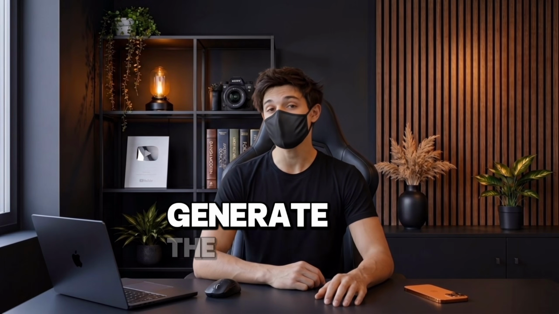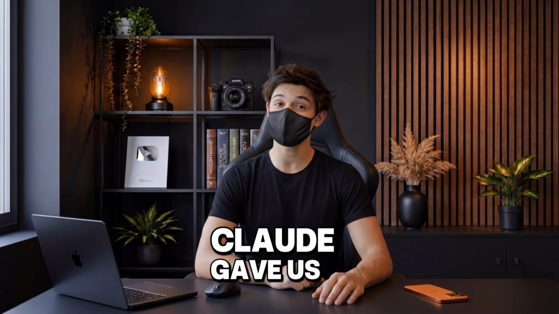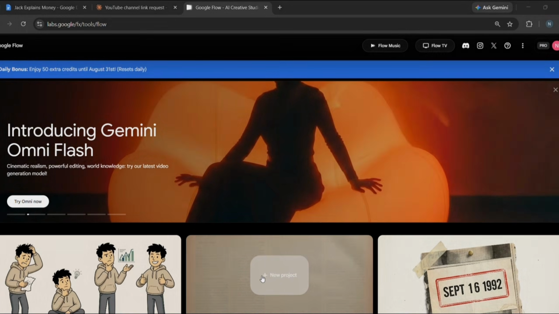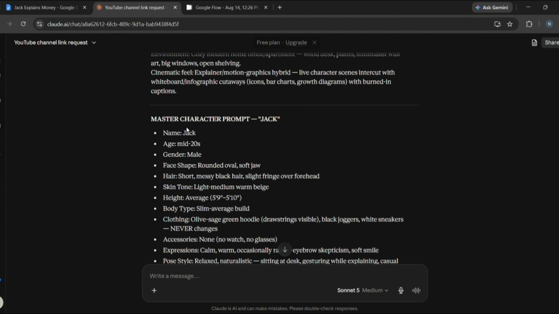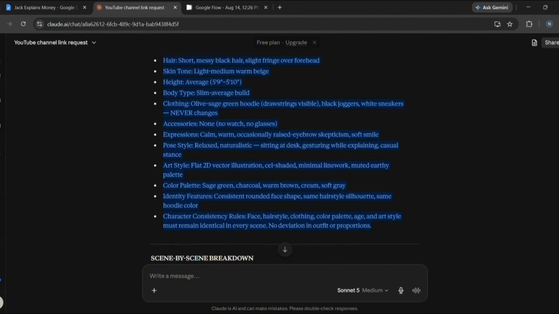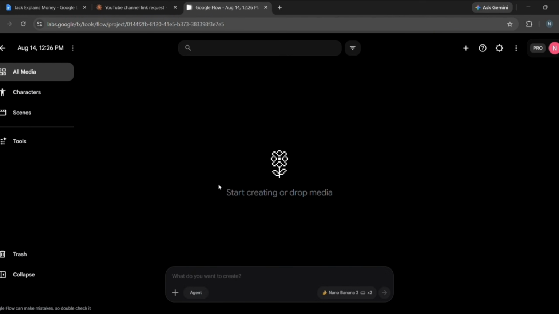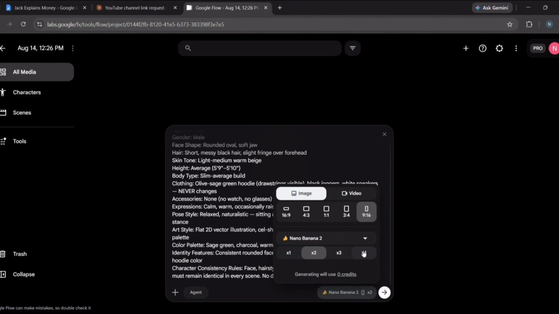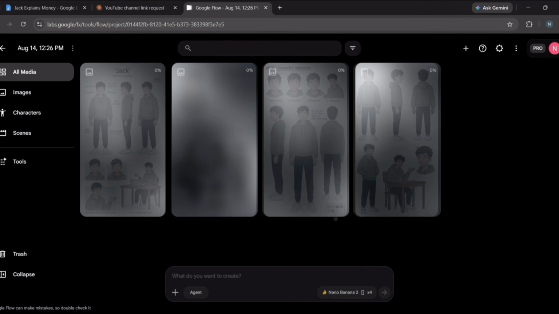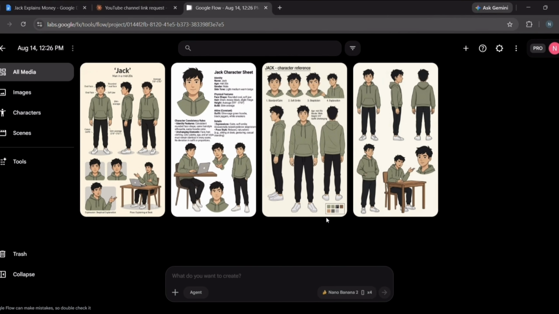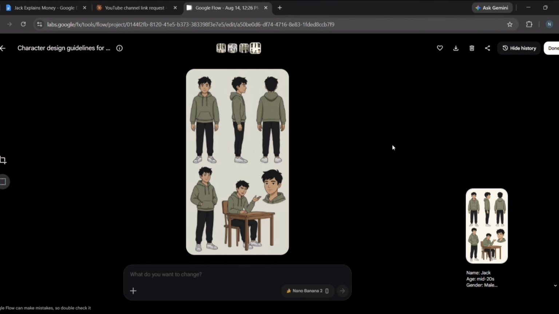Now we're going to generate the character using the master prompt and character prompt that Claude gave us. For this, open Google Flow in your browser and click New Project. Then go back to Claude and copy the master prompt for the Jack character. Now come back to Google Flow and paste the prompt here. Next, select Nano Banana 2 and set the quantity to 4. Then simply press enter. And now, as you can see, our character is ready. We'll use this character as a reference throughout all of our scenes.